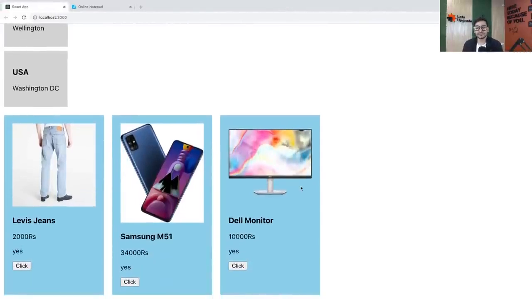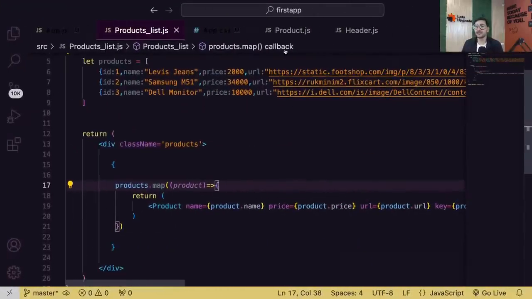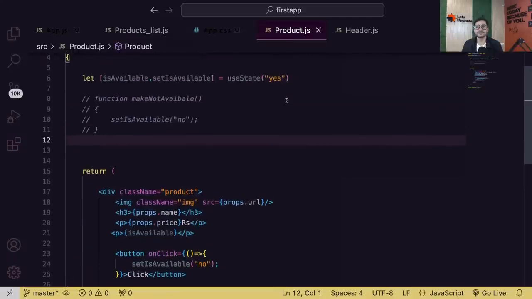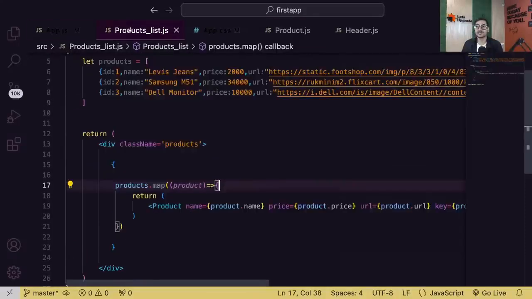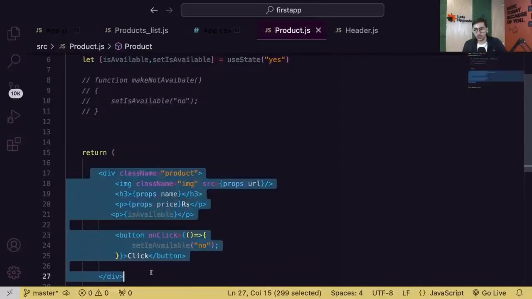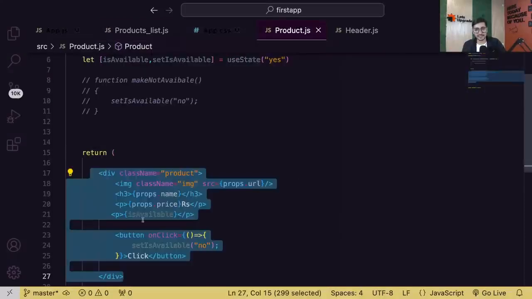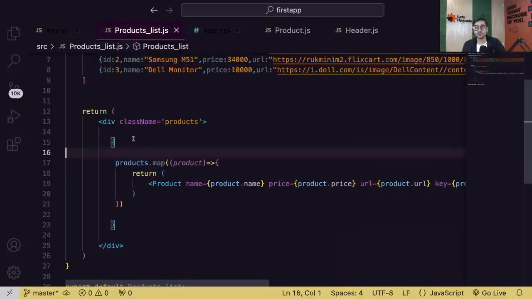Is that clear guys, everyone? Simple idea. So now your code looks very good here as well. You have created the product component only once, and you're using it 3 times through a loop. If needed, you can also directly put this whole code here, but that's the reason we have learned components. If you have a big component like this, don't code it inside a loop because it will work, but it will make it messier.